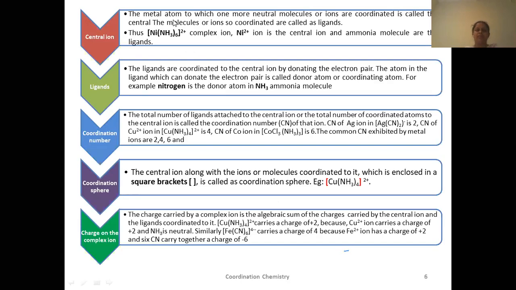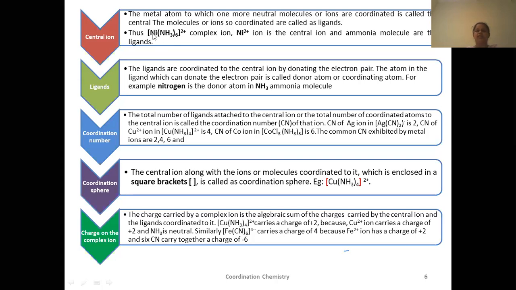The metal atom to which one or more neutral molecules or ions are coordinated is called the central ion, and the molecules or ions so coordinated are called ligands. If you see, this is a complex ion. The whole thing inside a square bracket is a complex ion.